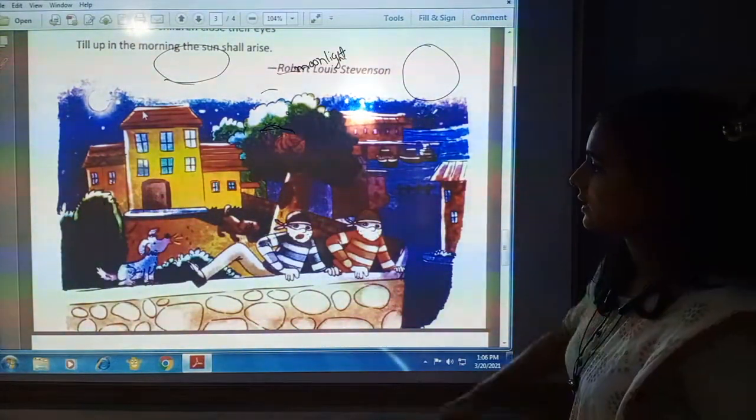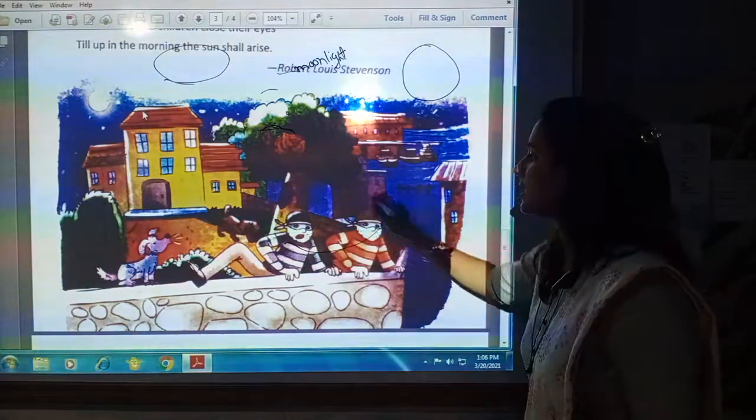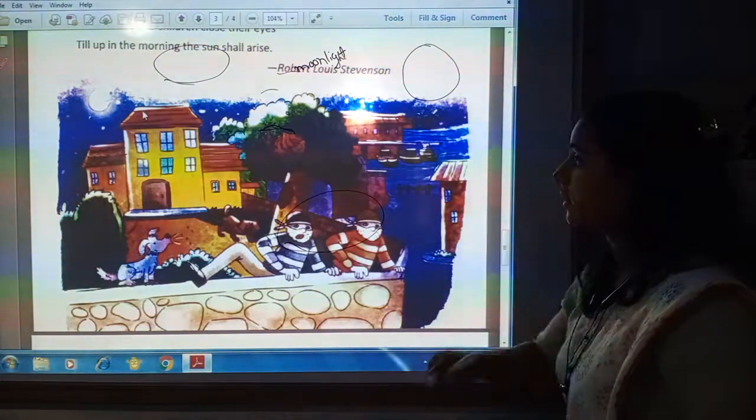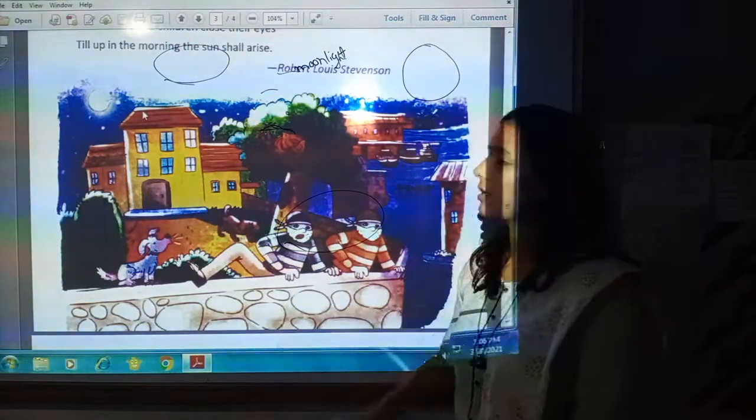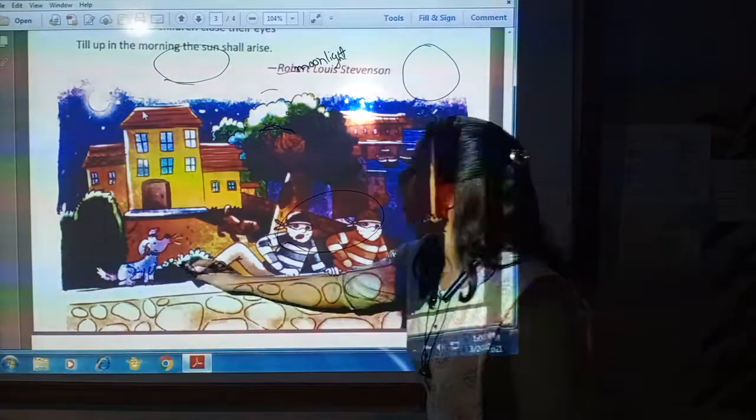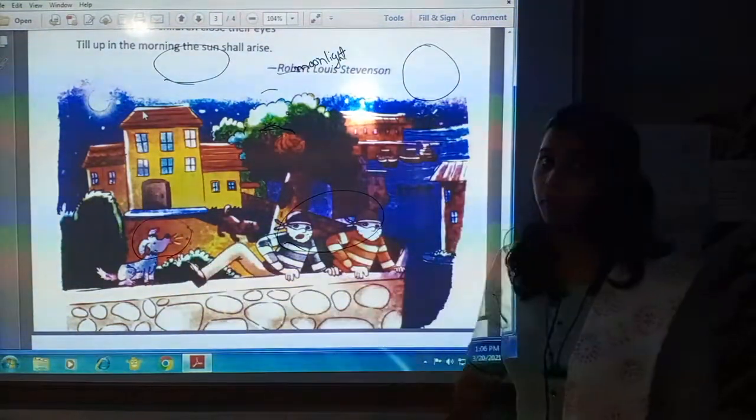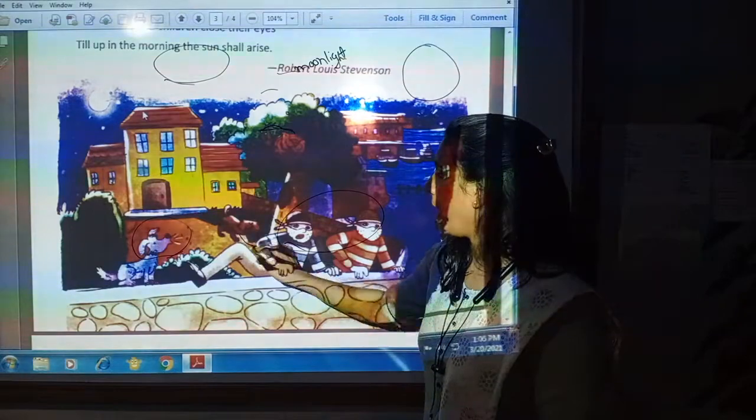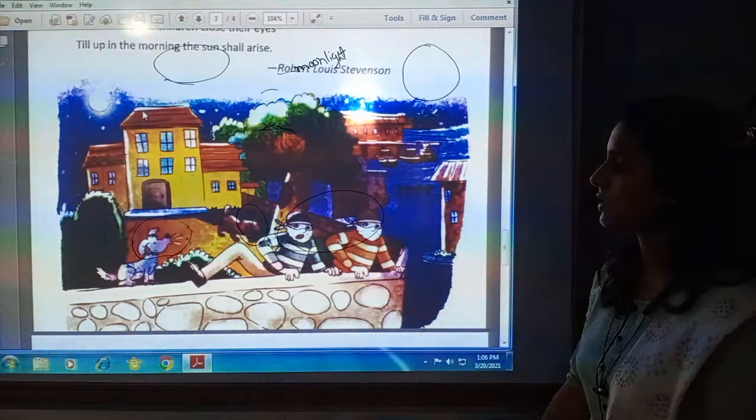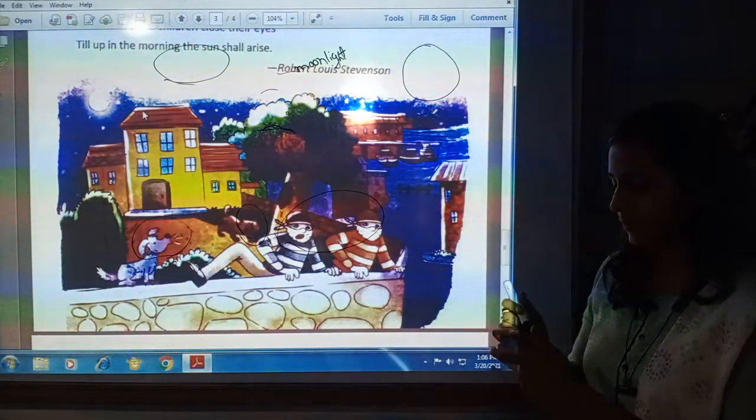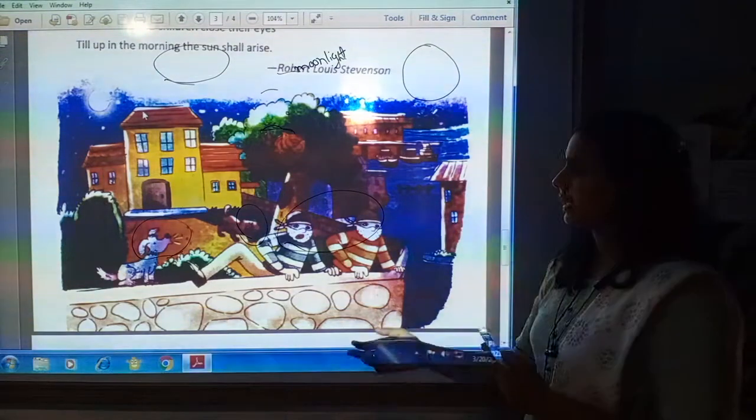Here you can see in this image that these are the thieves, and when they tried to enter in the house, the dog saw them and started barking, and mouse and rat also started shouting, and the thieves left the house.